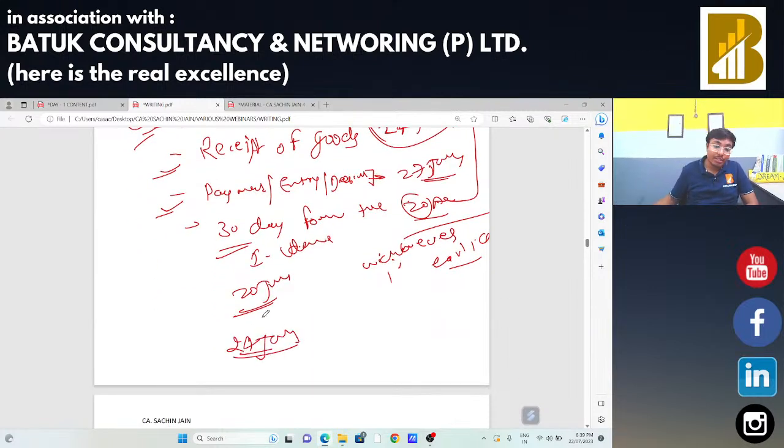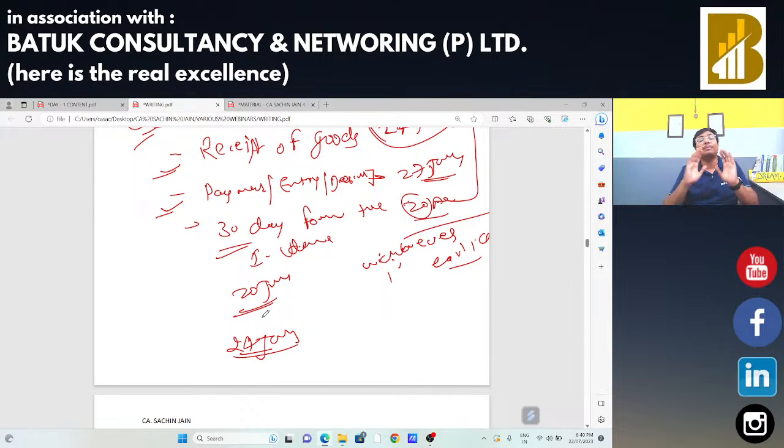That means in case of reverse charge mechanism, the time of supply will be the date on which the recipient receives the goods, or the date of payment or debit entry in the bank account, whichever is earlier, and 30 days from the date of issue of invoice. Of these three, whichever is the earliest will be treated as your time of supply.